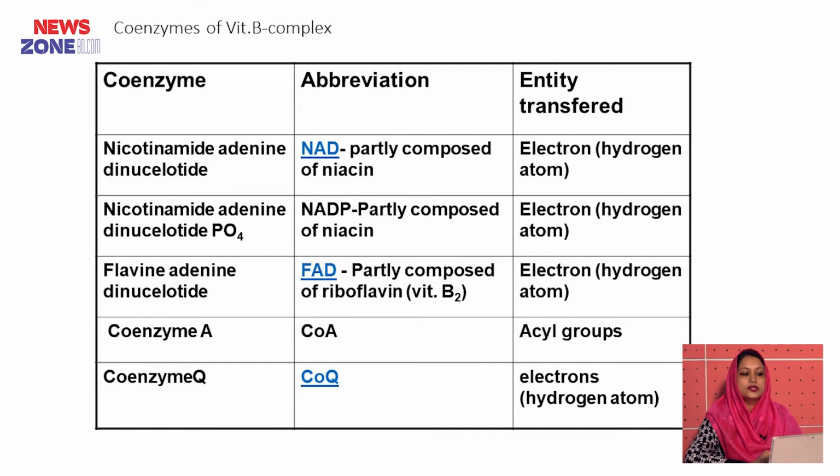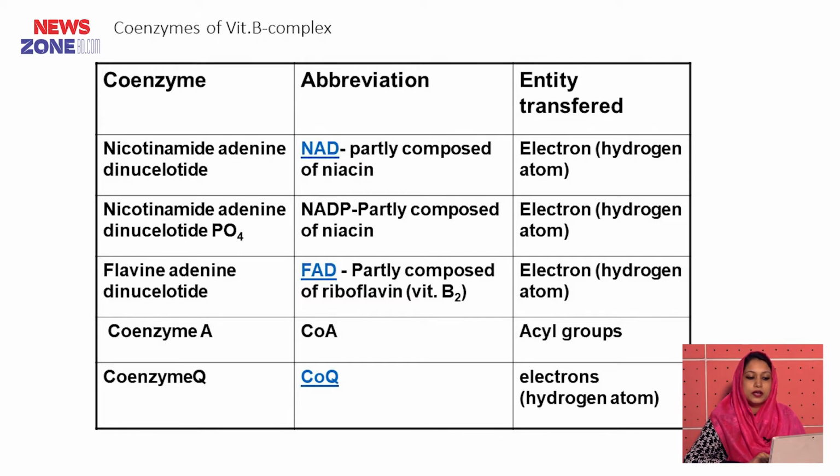So here is a list of coenzymes of vitamin B complex. Number 1 is nicotinamide adenine dinucleotide, that is NAD, which transfers electrons. Nicotinamide adenine dinucleotide phosphate, NADP, also transfers electrons. Flavin adenine dinucleotide, FAD, transports electrons.